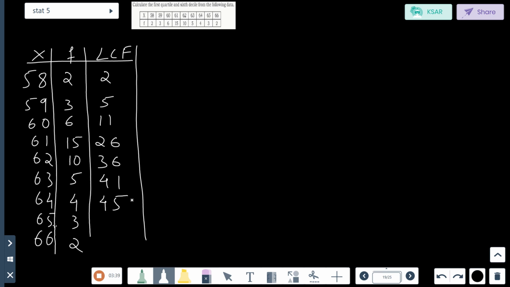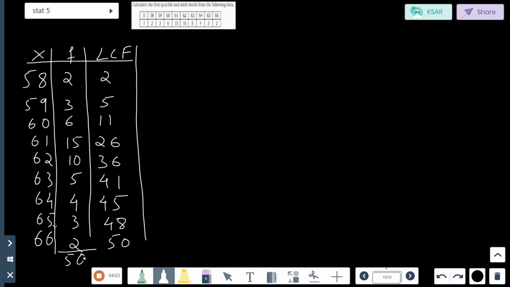There are 9 numbers, yes. 45 plus 3 is 48. 48 plus 2 is 50. So the final answer here also will be 50.